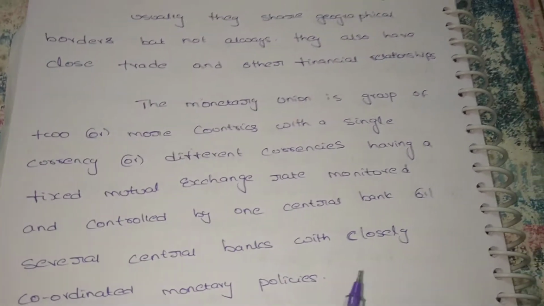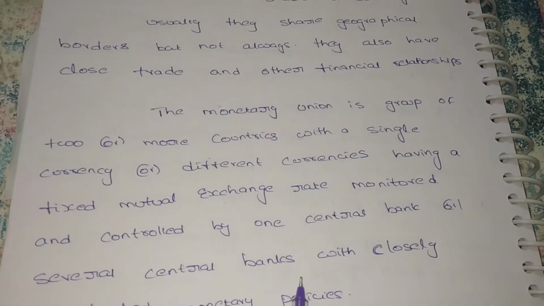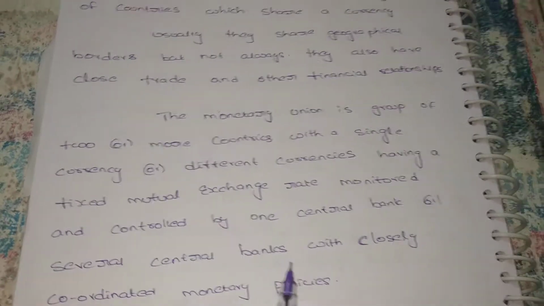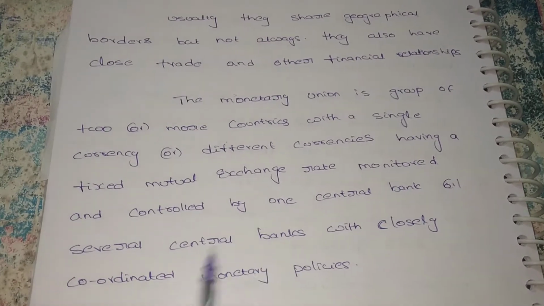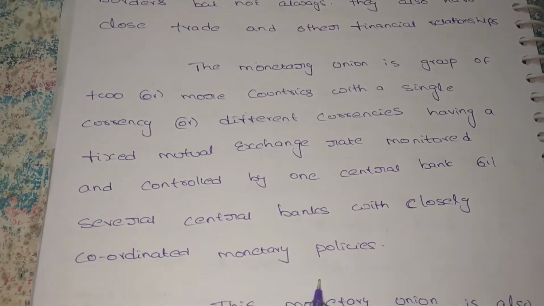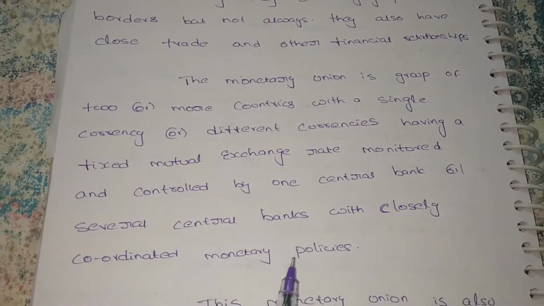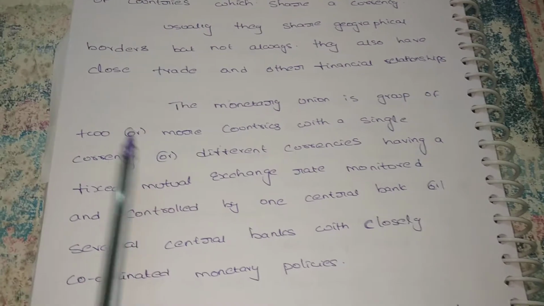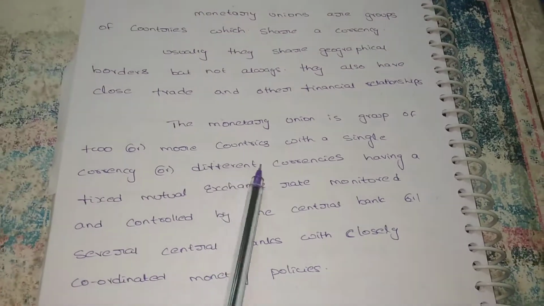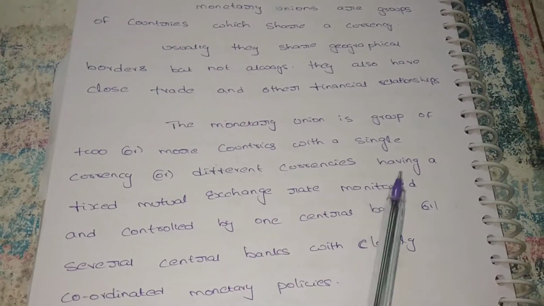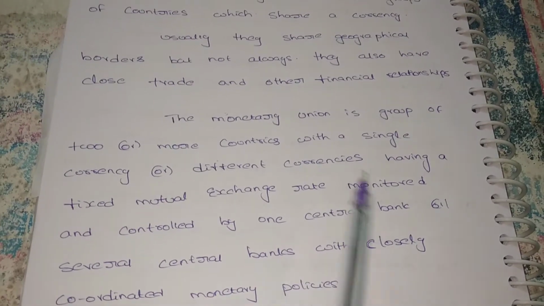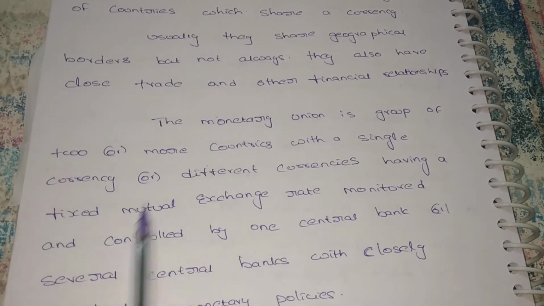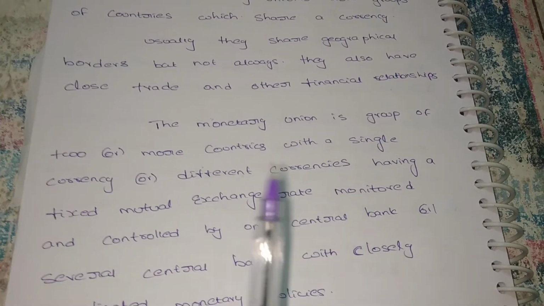For every country there is one central bank, so likewise here also there is one central bank or more than one central bank, with closely coordinated monetary policy. They are closely related with the monetary policy. It is a group of two or more currencies with a single currency or different currencies, having a fixed mutual exchange rate.